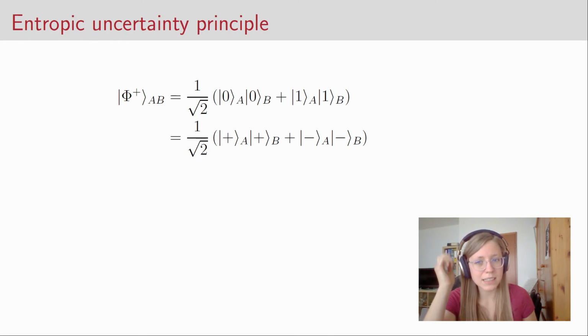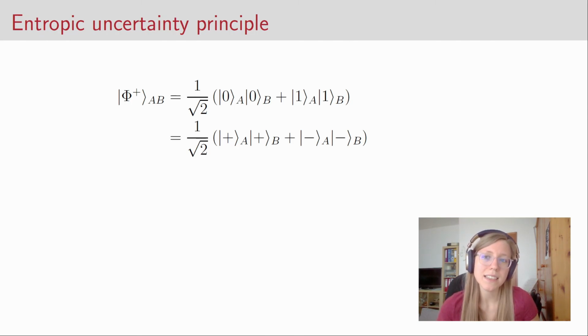And another reason that Heisenberg's uncertainty principle is not very suitable for our information theoretical tasks is that it sometimes does not seem to take into account that quantum systems can actually be correlated and entangled. And I will show you an example where Heisenberg's uncertainty relation is quite misleading.